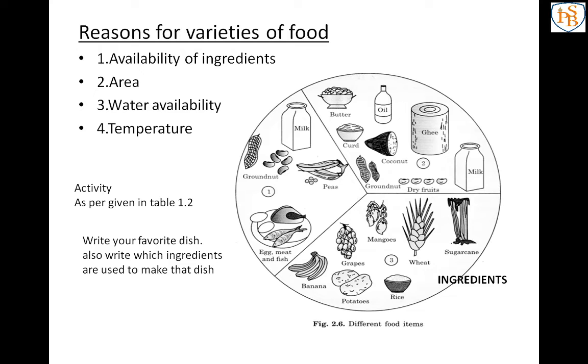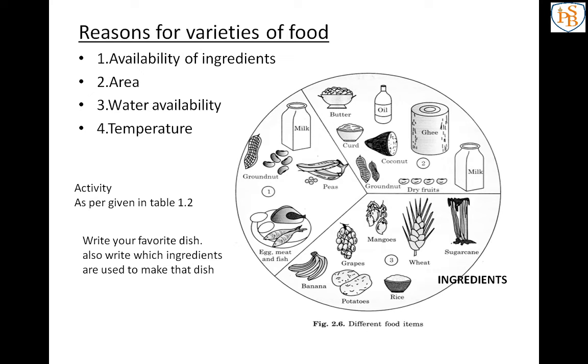Whatever we have completed in 1.1, don't take only those food items, you can also change them. So again you have to draw one table in your notebook. See, two examples are already given, food item and ingredients. First is roti and chapati.